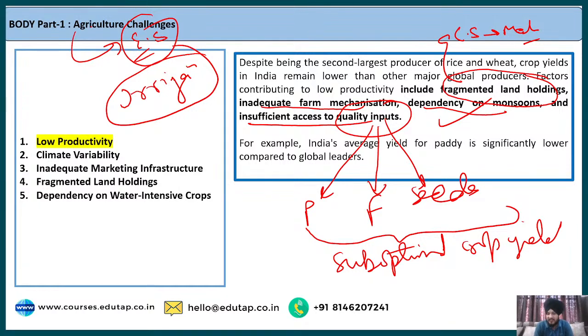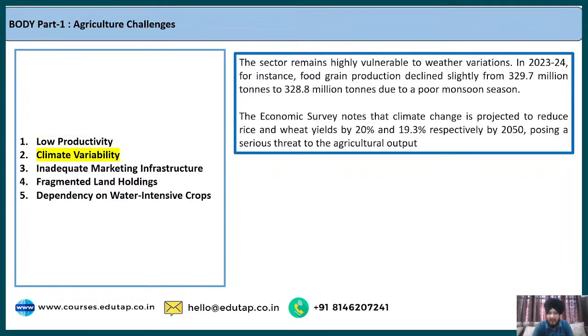If we talk about an example, India's average yield for paddy is significantly lower compared to the global leaders. If we don't go very far and compare it with China only, our average yield is very much lower compared to China. So if you compare it at the global level, then the productivity is very low. The second point is regarding climate variability.